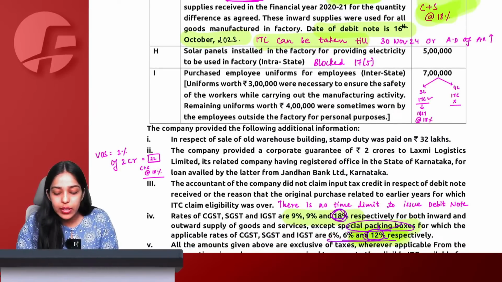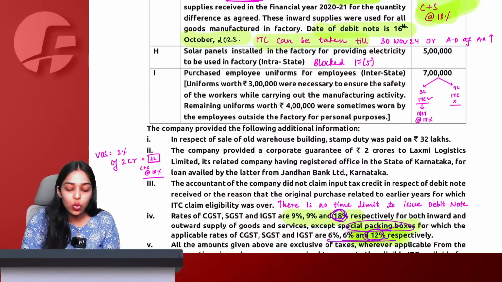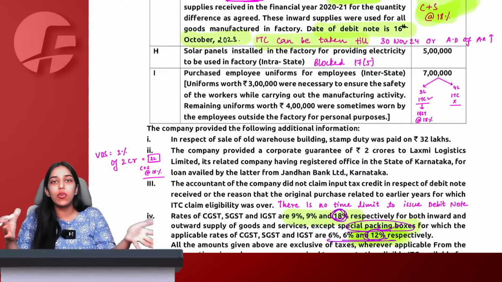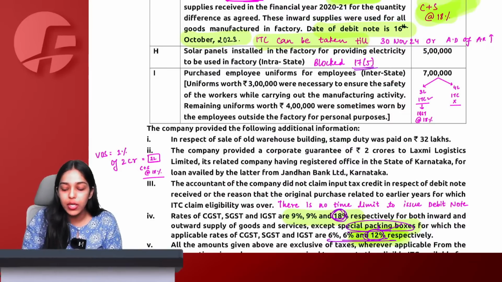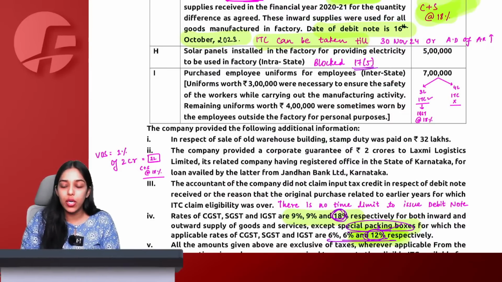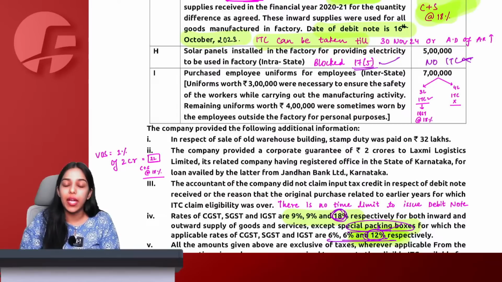Solar panels installed in the factory for providing electricity used in the factory. Now, Section 17(5), any construction of immovable property, ITC is blocked. Be it construction, be it works contract. Now, solar panels, of course, are a part of the building, a part of your civil structure, immovable property. Therefore, ITC for such construction or works contract of solar panels will also be blocked under Section 17(5), which means I will say no ITC available for this 5 lakh.